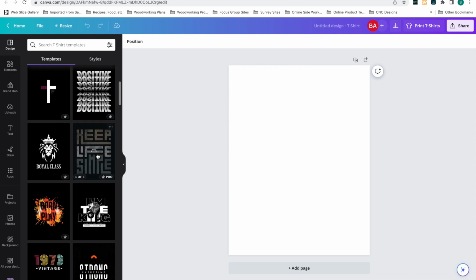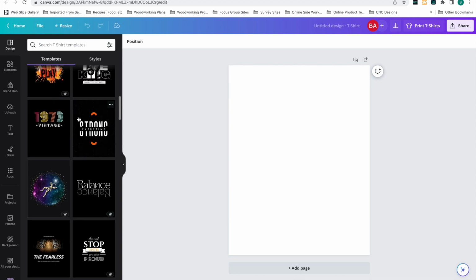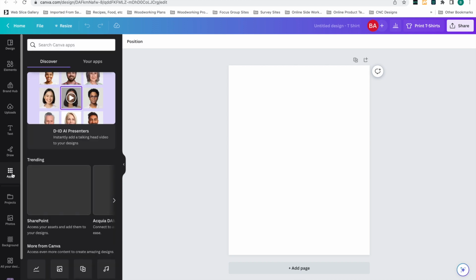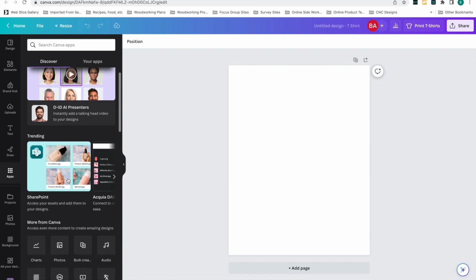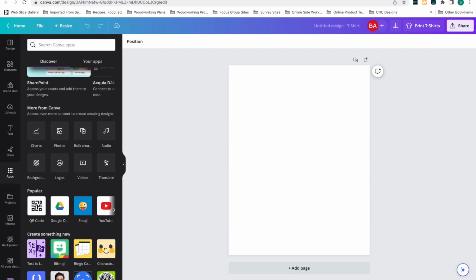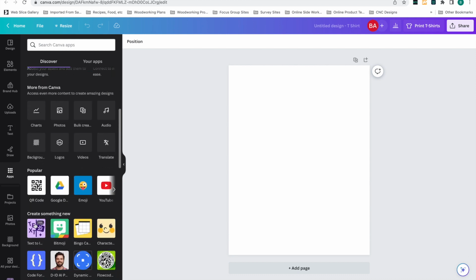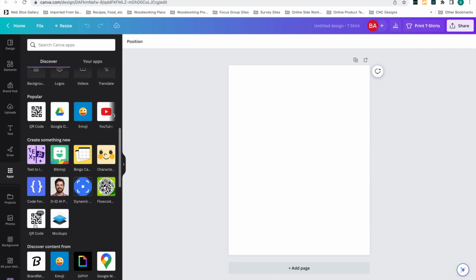So how are we going to do that? Well, if you look over here in the sidebar, we're going to scroll down and go to apps. You can see this is what we're looking for, text to image. It's only there because I've used it recently, but if you click on apps, you can search for apps. There's trending, you'll see popular, create something new. Again, there it is already, because it's so popular, it's showing up at the top.